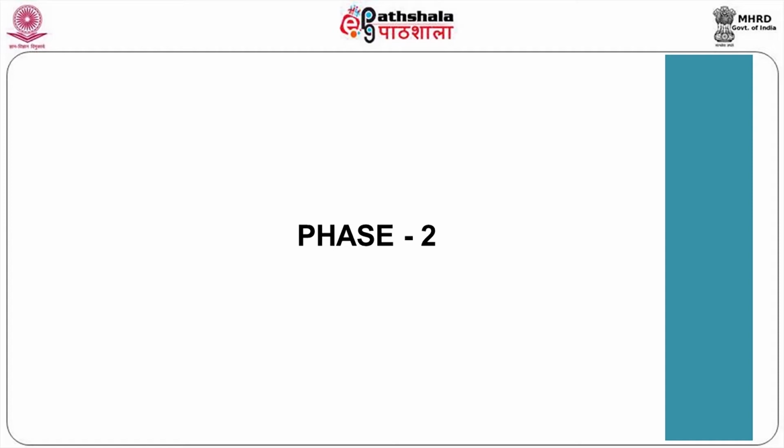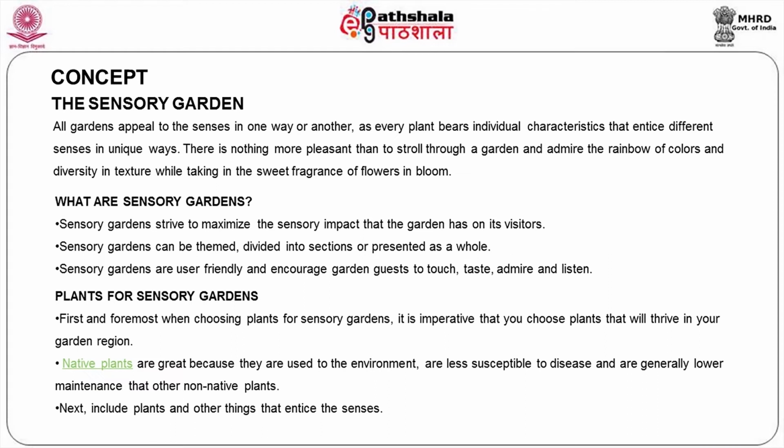Then it will be very appealing. So how do we achieve all these aspects in one garden? Sensory gardens, we call them, maximize the sensory impact of the garden to its visitors.